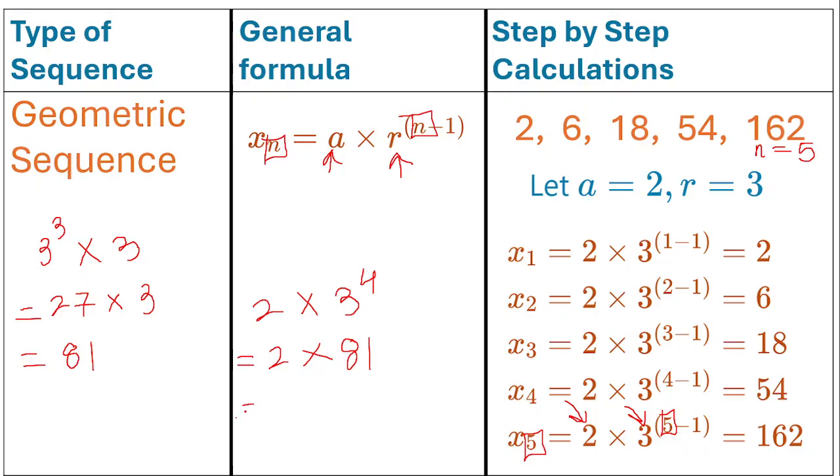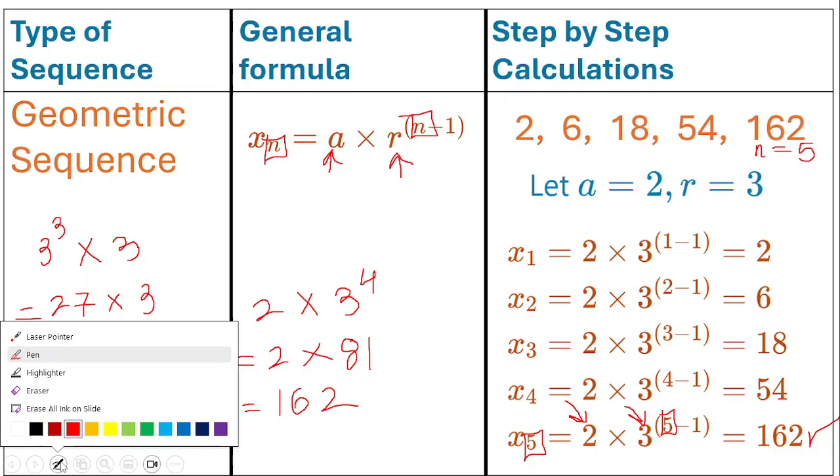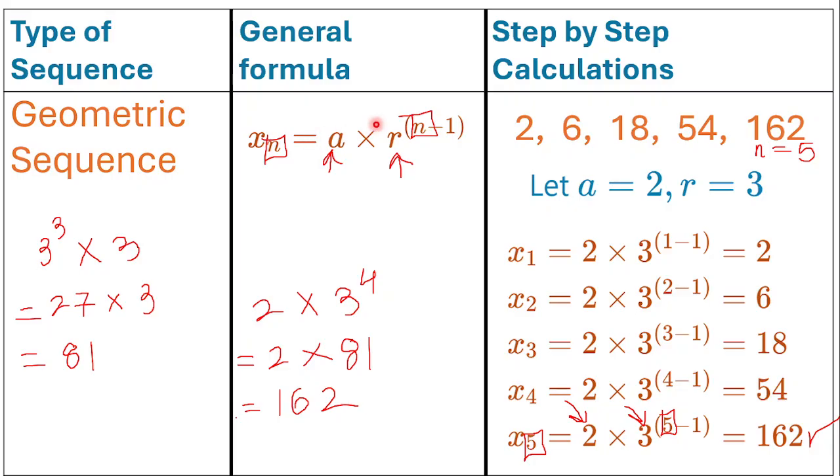And it's going to be equal to, what is 2 times 81? Well, 2 times 81 is 162. And so that means that our fifth term, x sub 5, is definitely equal to 162. And so this is how we can use our general formula for geometric sequences to find each term in the sequence.